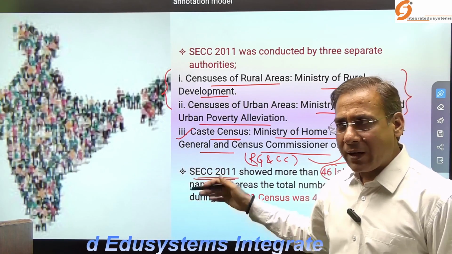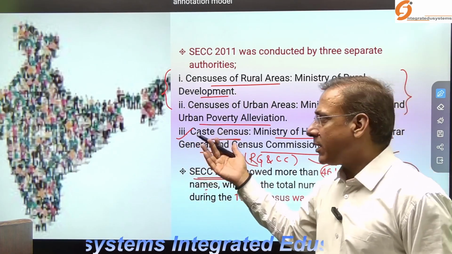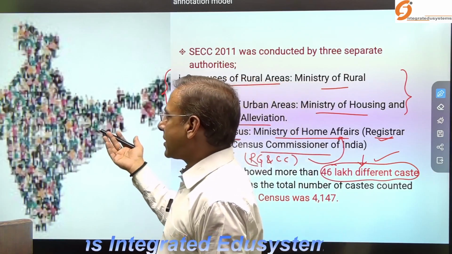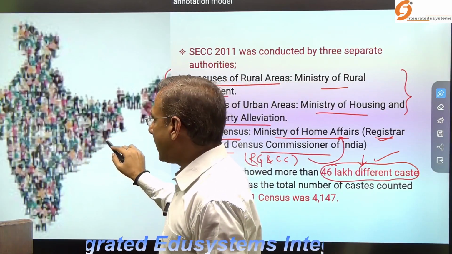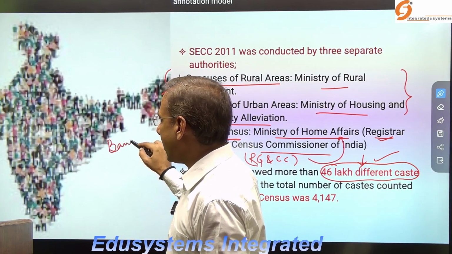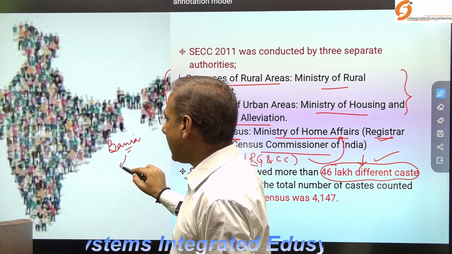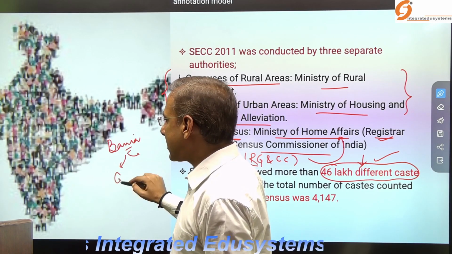And why this number? Because sometimes, for example, if you take any community, say a commercial community like the Baniya, among the Baniya there are various surnames.